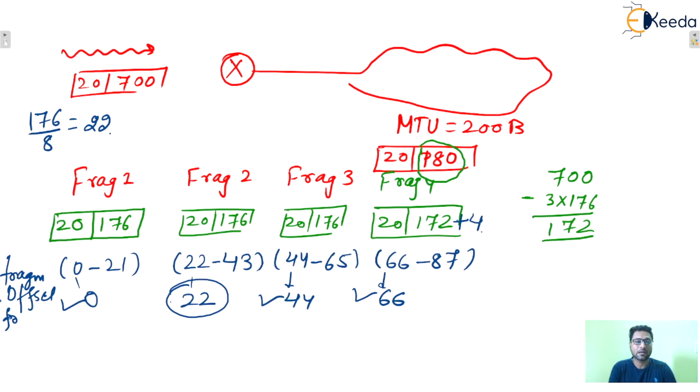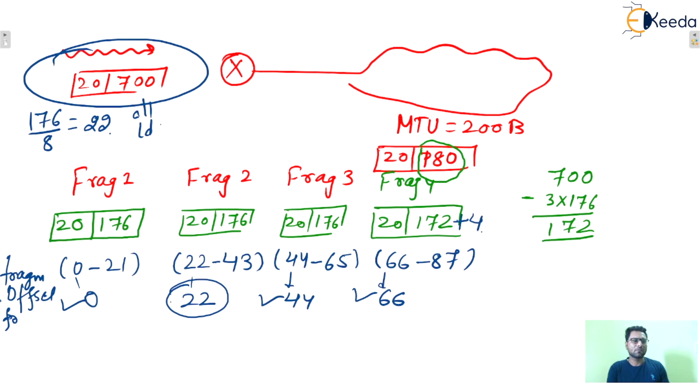Now try to listen to me correctly. Whatever the incoming datagram is, let's say it has ID equal to 100. The identification number is 16 bits, which you can see in the second row of the IP header. Some ID is assigned to every datagram. These fragments belong to this particular datagram, so inside these headers the ID number will be 100 only.